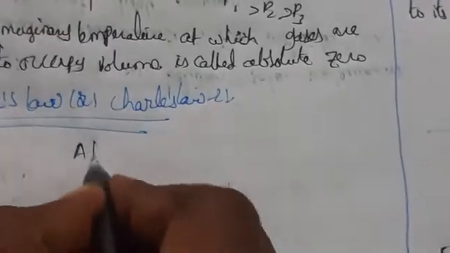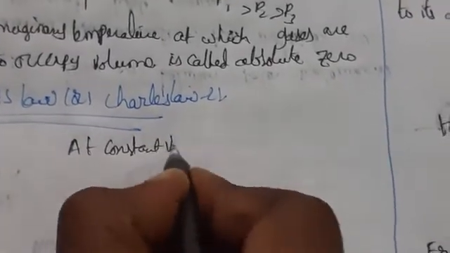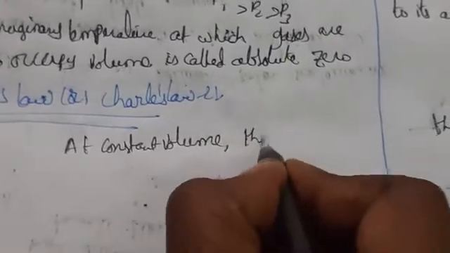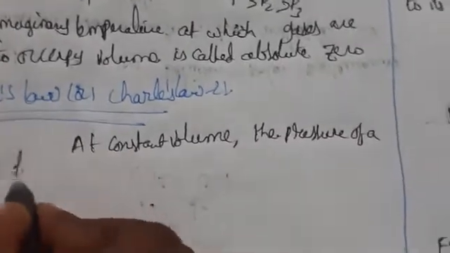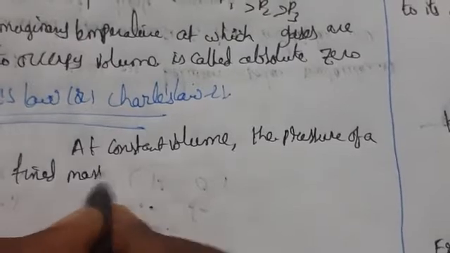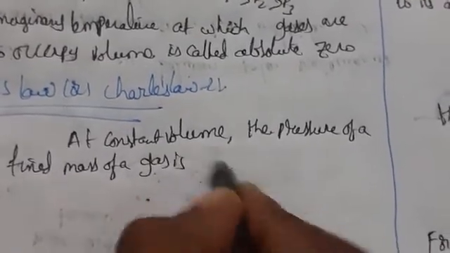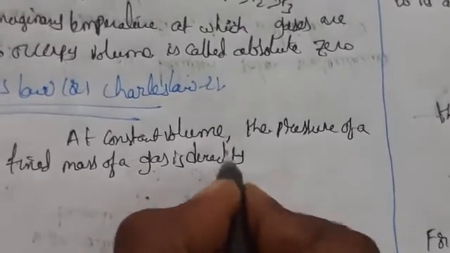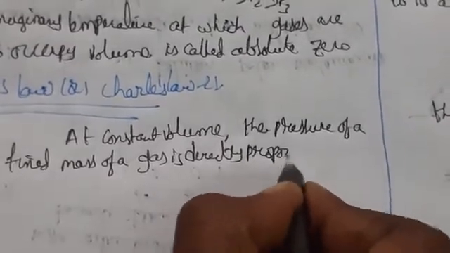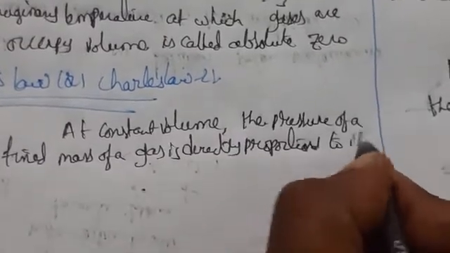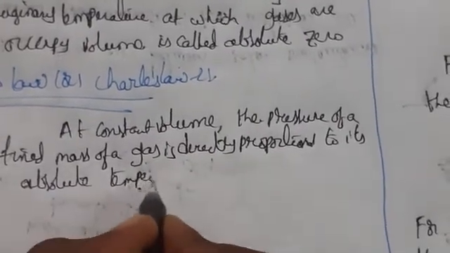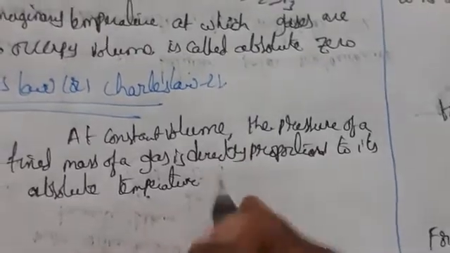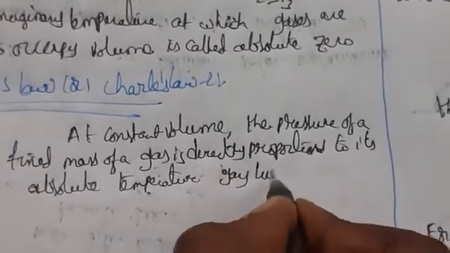So what we can say here: at constant volume, the pressure of a fixed mass of a gas is directly proportional to its absolute temperature. This one we call Gay-Lussac's law.